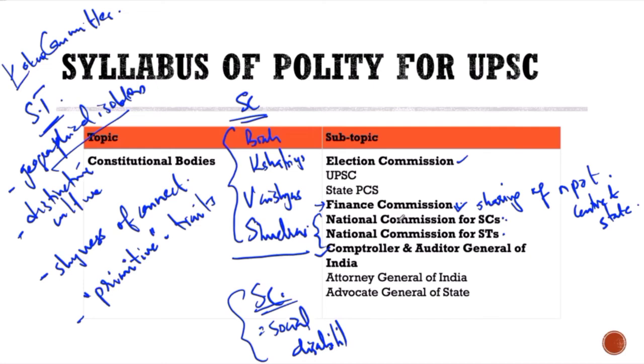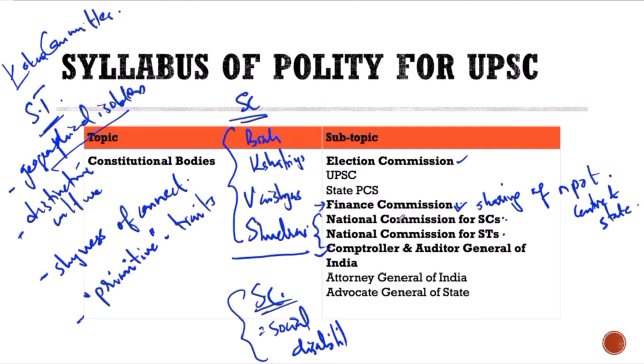What about the CAG? Is the executive using the money properly? Because the money is your money, my money, or at least it is 4 to 6% of the income of taxpayers. It is the GST paid by every single citizen. So we are all haqdar. We have the right to find out whether the money is being utilized properly, or whether there is a lot of corruption or a lot of leakages. CAG does an extremely excellent job in that regard. If you remember, many scams have been unearthed because of the auditing job of your CAG.